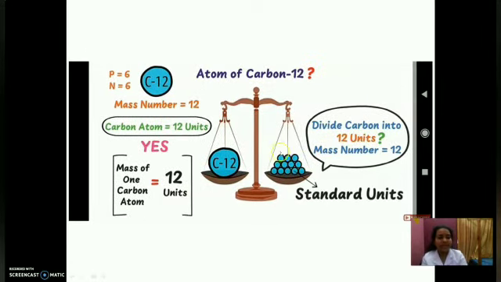We are taking this carbon 12 as a standard unit, and we relate all other elements to carbon 12. In the vegetable case, the standard unit was the 1 kg unit. Similarly, to find the mass of an atom, the standard unit is carbon 12. Why are we using carbon? Why can't we use other elements? In the olden days, we used oxygen. Why? Because the atomic number of oxygen is 16.